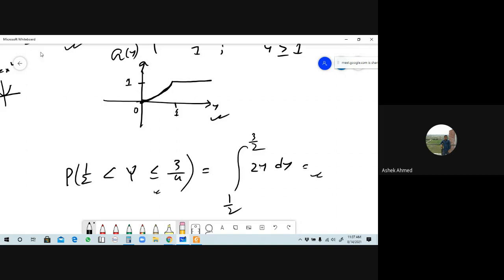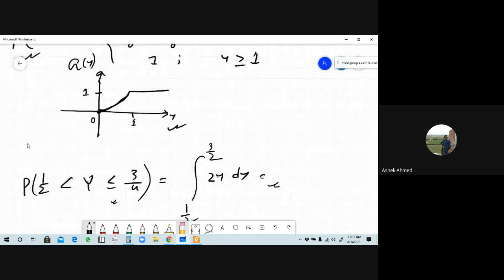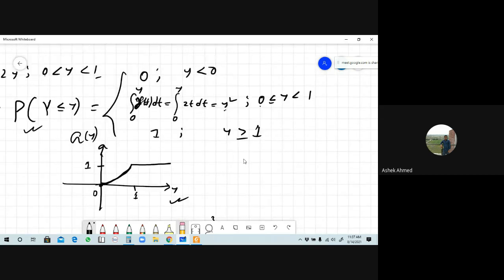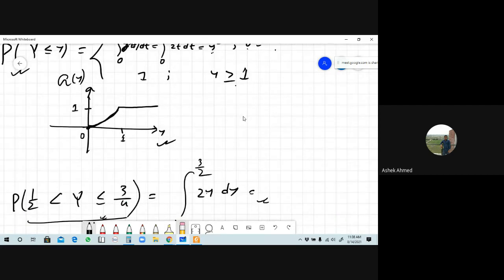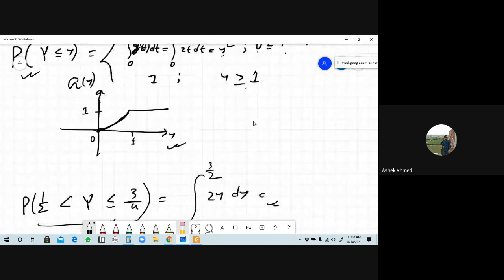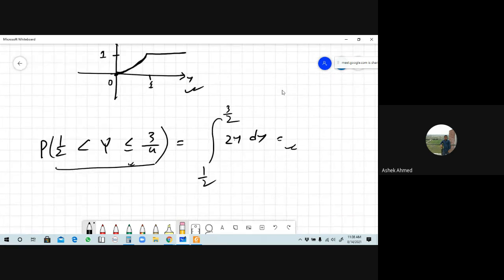In another way, since you have already found the CDF, for the CDF tell me, from 0 to 1 we have, half is less than capital Y less than or equal to 3/4. This interval from half to 3/4, which interval does it satisfy? First, second or third? Respond. Probability of half is less than y is less than 3/4, which one does this inequality satisfy? The third one. Okay, this represents 0 to 1, so we can say that this interval lies inside the 0 to 1 here.